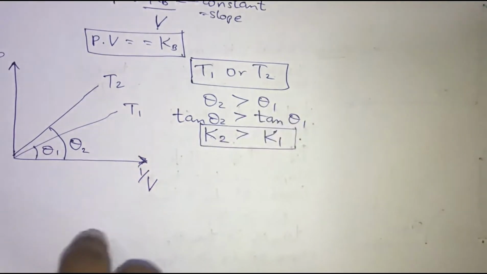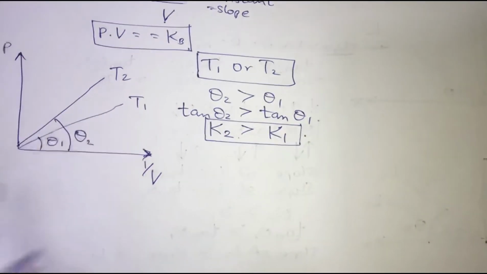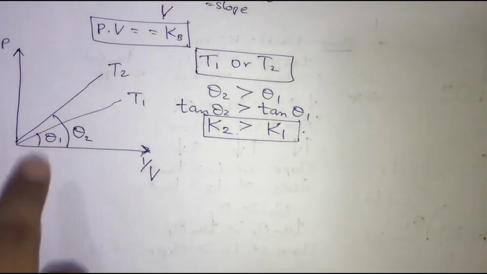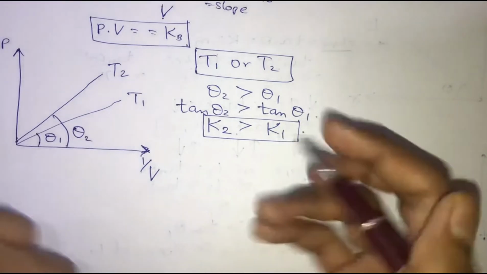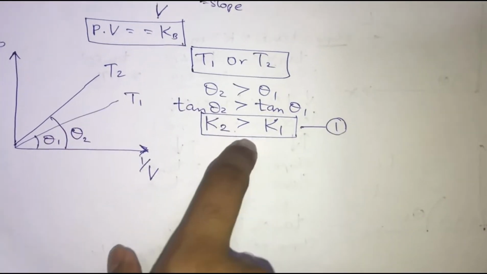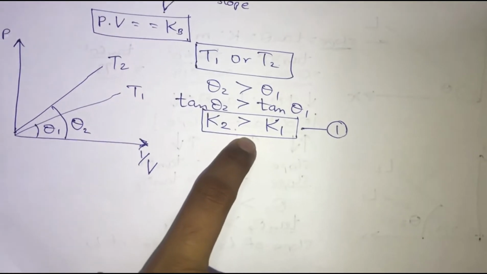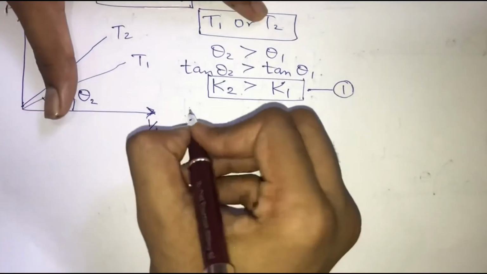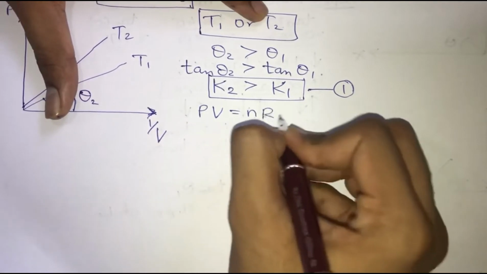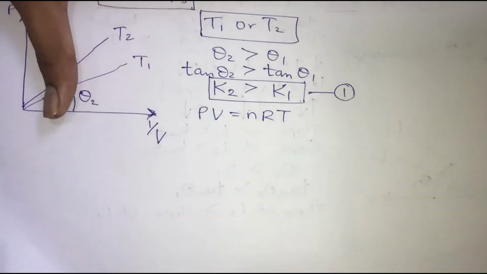That is, we have got a relation in the slopes, but we want to find out the relation between the temperature, which one is greater. So I will just name this equation to be 1. This is going to be a very helpful equation for us. Now you might be aware of this ideal gas equation, PV equals nRT.